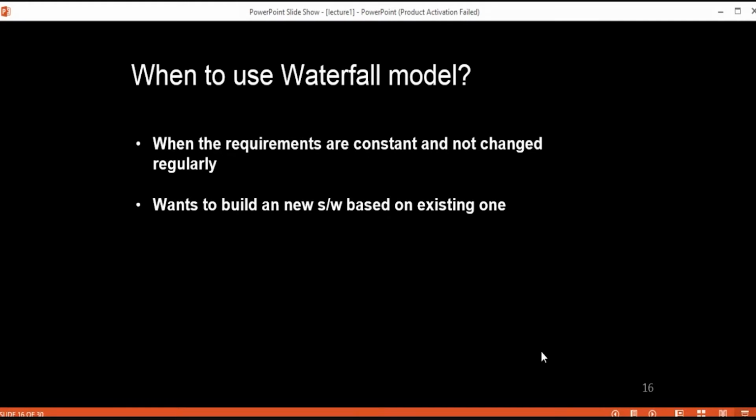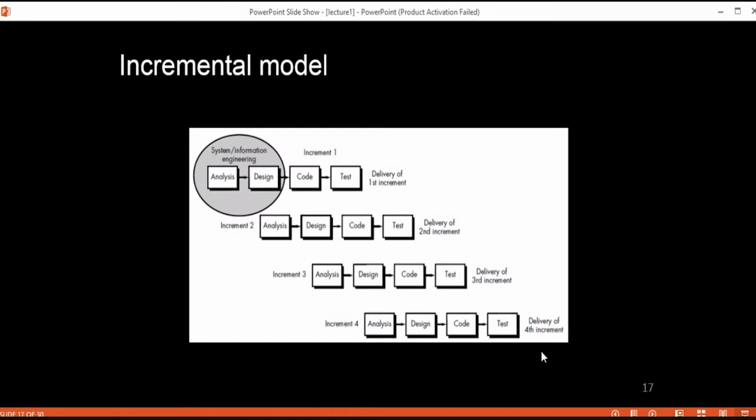Clear? So now going on to the incremental process model. All right. What is this incremental process model?